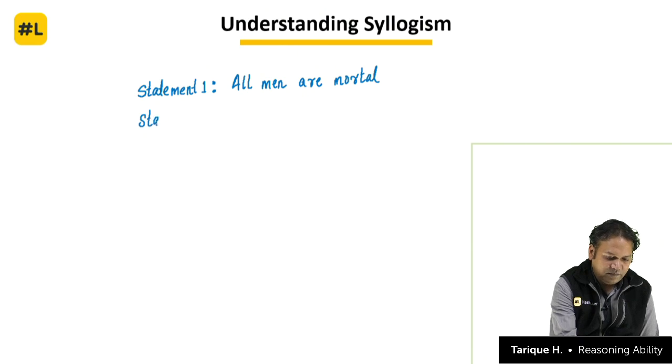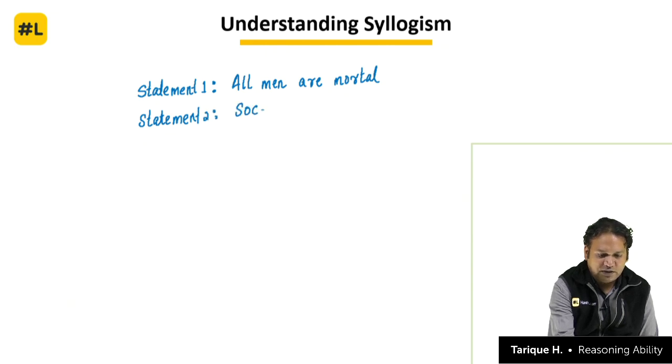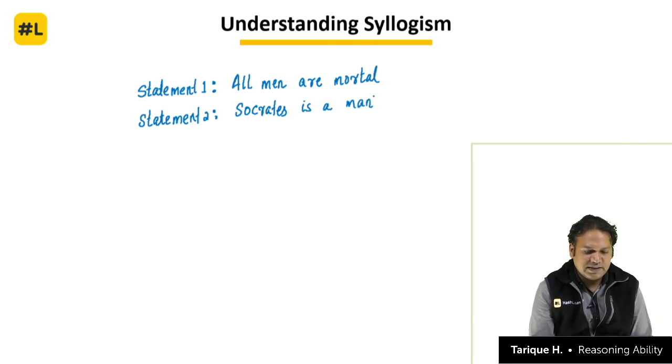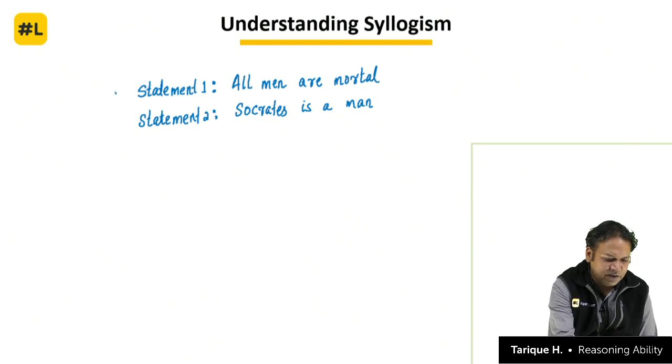his teacher, his guru you can say, whose name was Socrates. Socrates is a man. So these were the 2 statements. He said all men are mortal and Socrates is a man. So based on 2 statements, what conclusion can we come to? What is the conclusion?